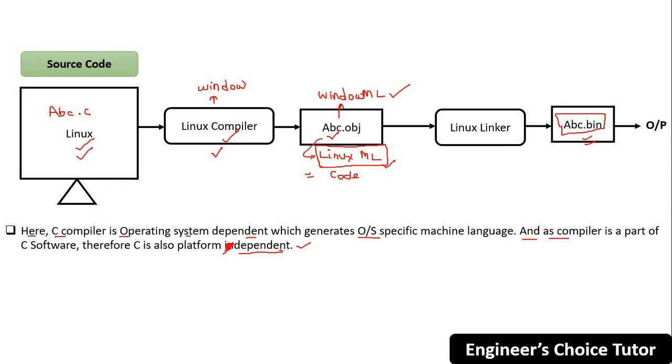So in this case, as you noticed here, the ML generation, ML meaning machine language generation, happened during which phase? During the compilation phase, not during the execution phase. So if we move ML generation from the compilation phase to the execution phase, then we can achieve platform independency, because the client OS is known only at the time of execution in server client architecture. Okay, let's see the next.